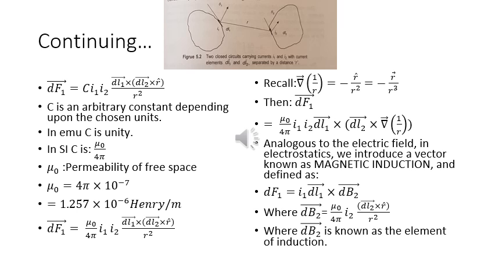Recall that the gradient of the reciprocal of the radius vector is equal to minus unit vector r upon r square, or minus vector r upon r cubed. Then dF1 can be rewritten as mu0 upon 4 pi I1 I2 dl1 cross (dl2 cross gradient of 1 upon r). Analogous to the electric field in electrostatics, we introduce a vector known as magnetic induction, defined as dF1 equal to I1 dl1 cross dB2, where dB2 is equal to mu0 upon 4 pi I2 dl2 cross r upon r square. dB2 is known as the element of induction.